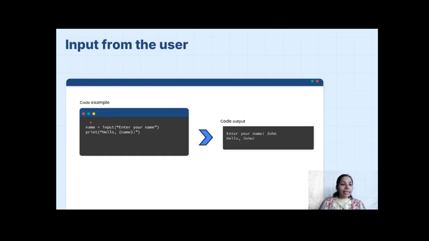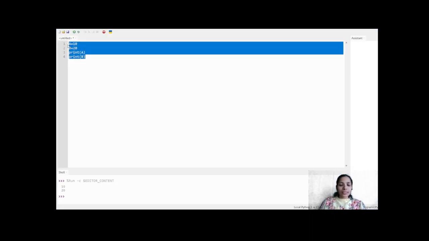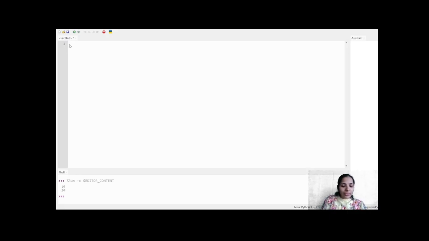Here is the code example. Again, name is my variable. I will expect the user to enter his name. I will use the input function, which helps me get the input from the user, and I will print that name. So let's demonstrate this in my IDE. Let's go to our Thonny IDE, erase the previous code, and I will take a variable.